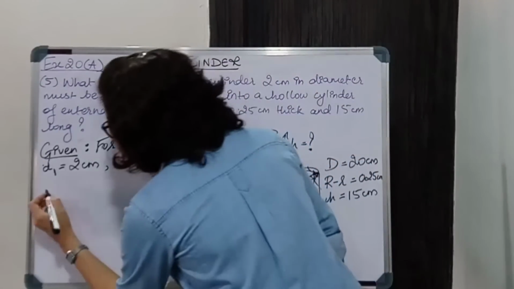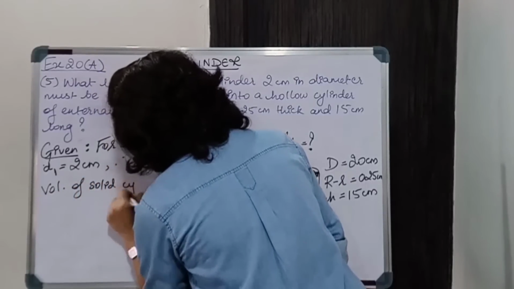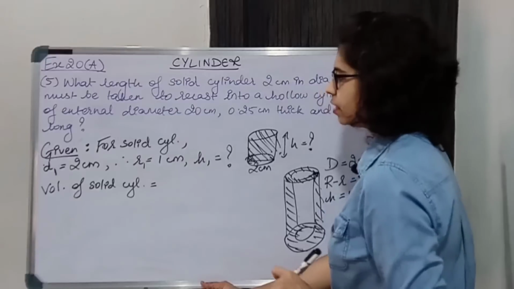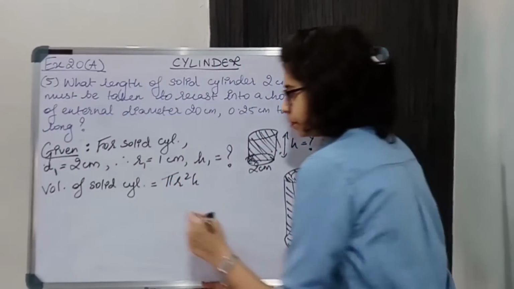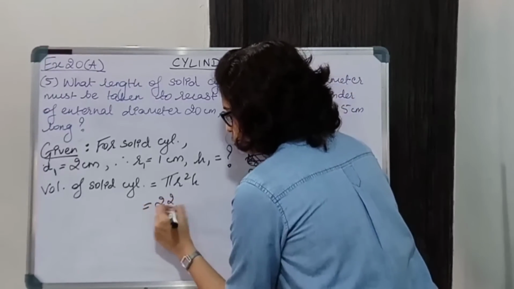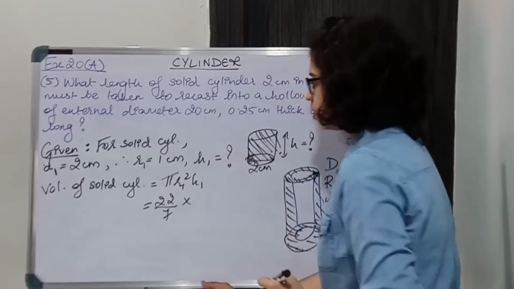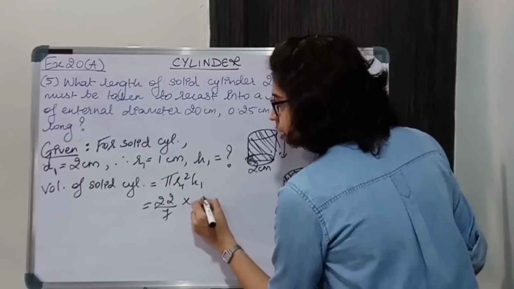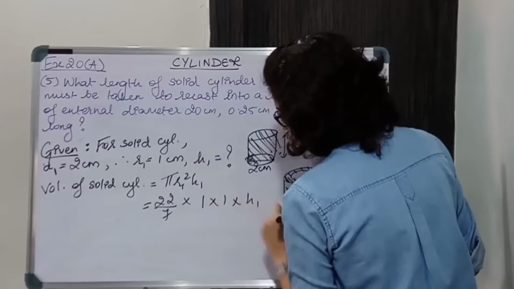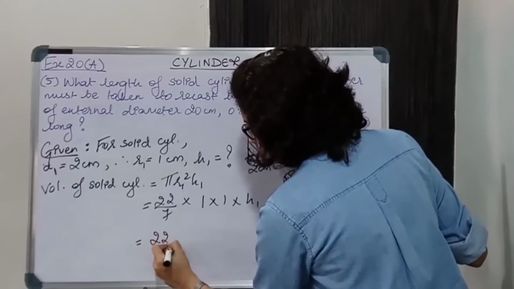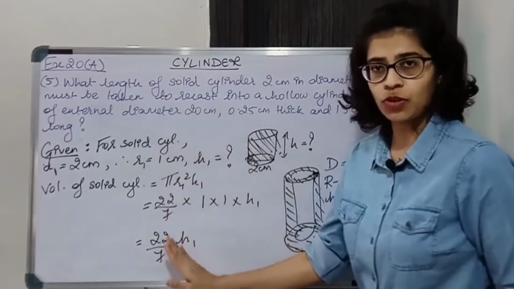What will be the volume of this solid cylinder? It is pi r square h. Okay, that is 22 upon 7 into this is 1, this is 1. ठीक है, r1 square h1. Now r1 square, that is 1 square into h1. This gives 22 upon 7 into h1. This is the volume of solid cylinder.